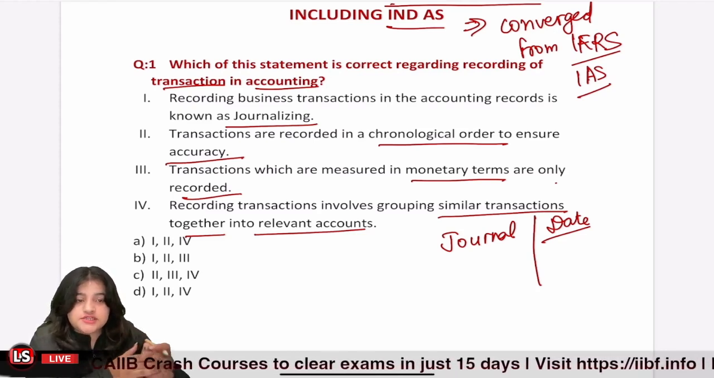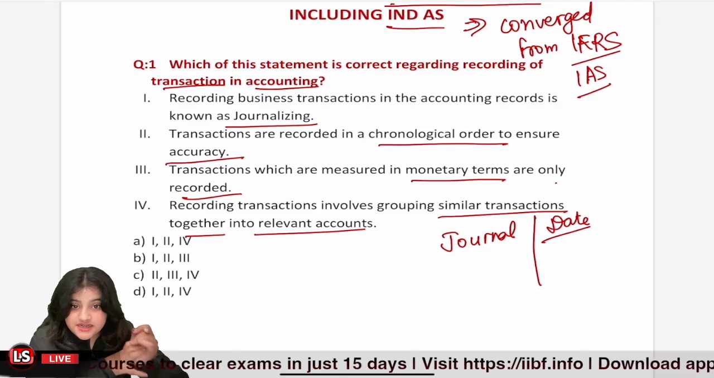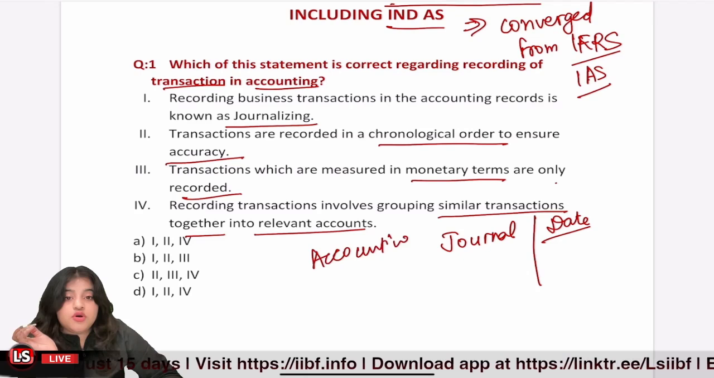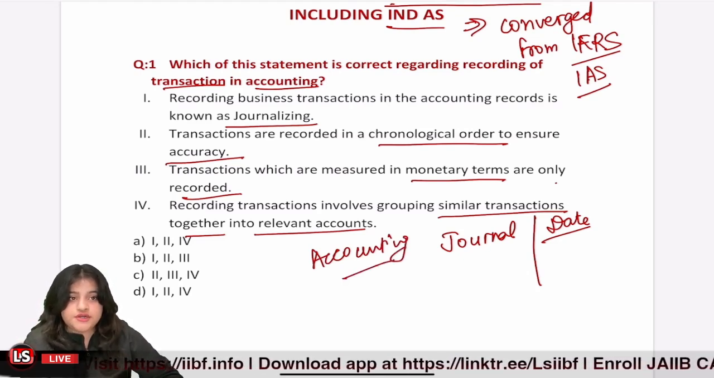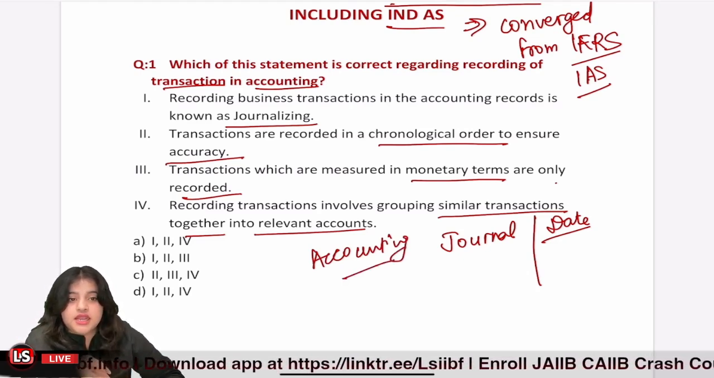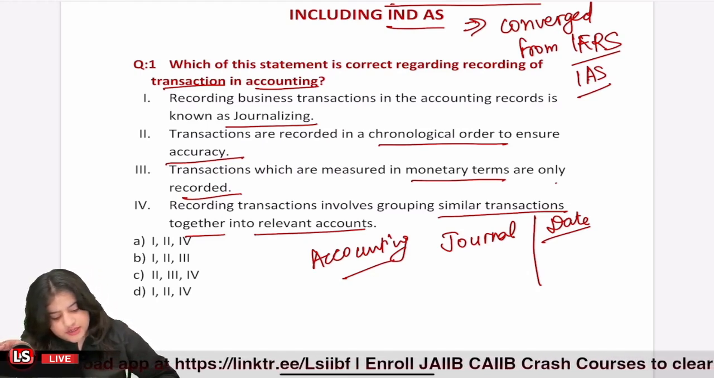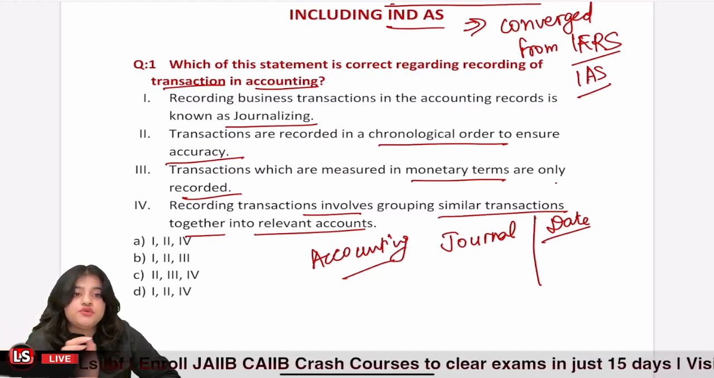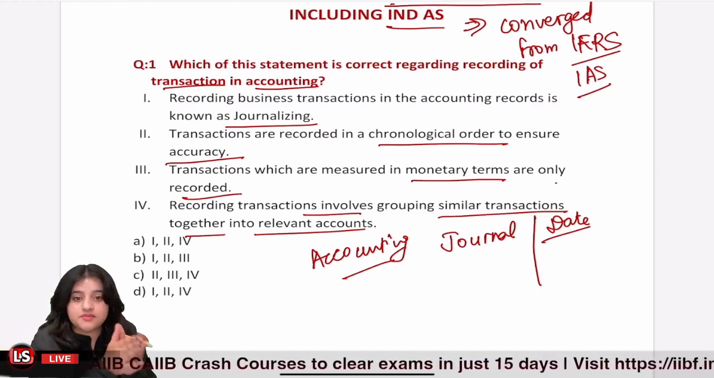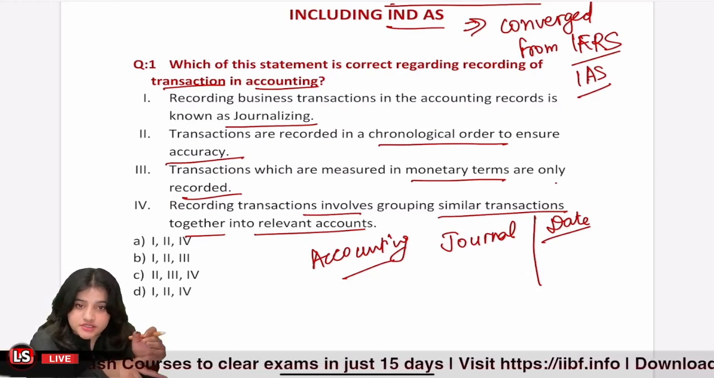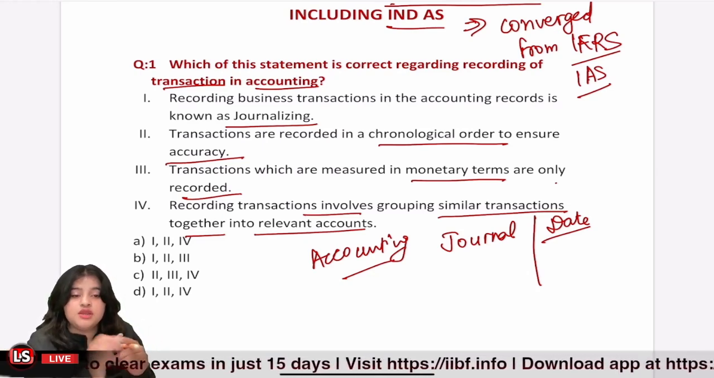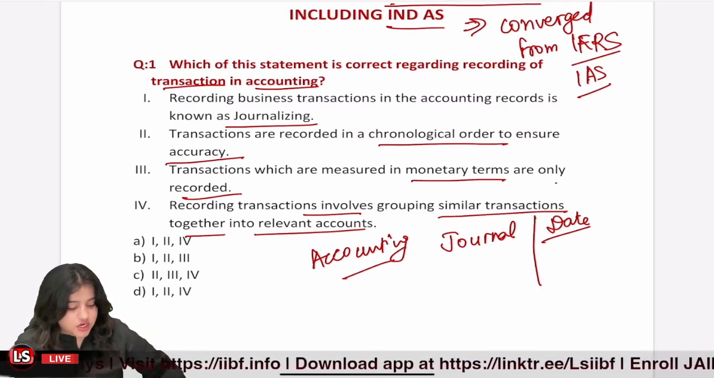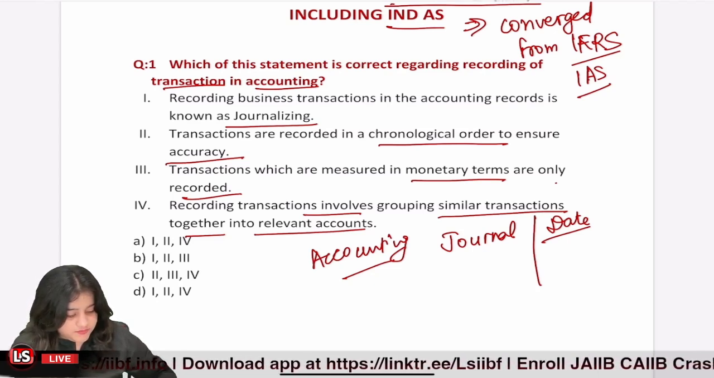Then we go to number 3, the transactions are measured in monetary terms. Is that correct? That is absolutely correct, because accounting involves recording of only monetary transactions. We do not record non-monetary transactions. So number 3 is also correct. And then we have number 4, that recording transactions involves grouping similar transactions into relevant accounts. So tell me one thing, do we group similar transactions into relevant accounts? Yes, we do. But is that part of the accounting process called recording? No. How does the accounting process work? Let's just look into it.